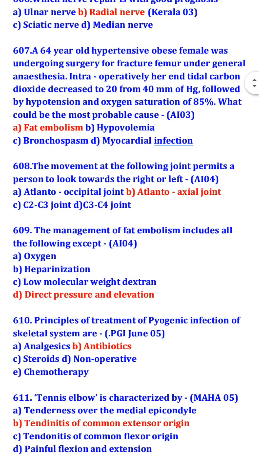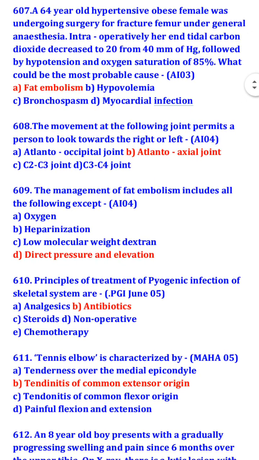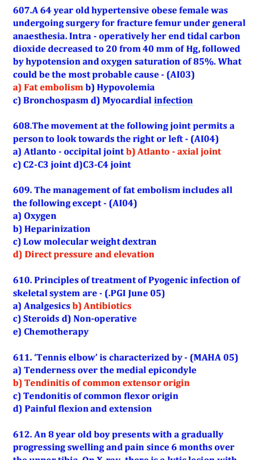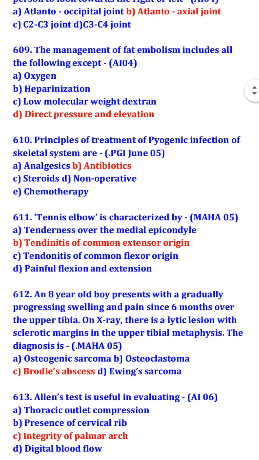Atlantoaxial joint. The management of fat embolism includes all of the following except direct pressure and elevation. So the management of fat embolism includes oxygen, heparinization and low molecular weight dextran. Principle of treatment of pyogenic infection of skeletal system are antibiotics. Tennis elbow is characterized by tendinitis of common extensor origin.